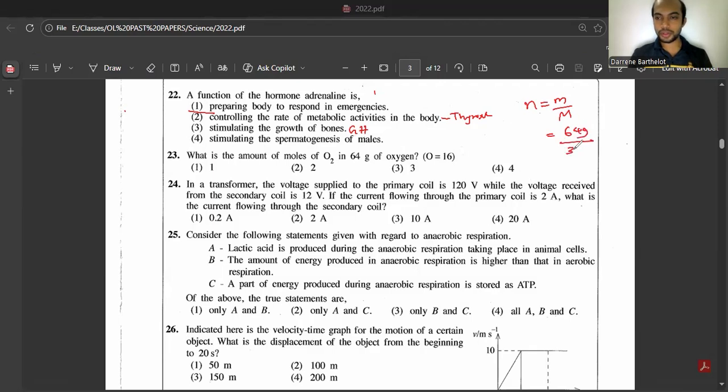O2, so it should be 32 grams per mole. So you can get the answer as 2.2 moles. Second one is the answer.